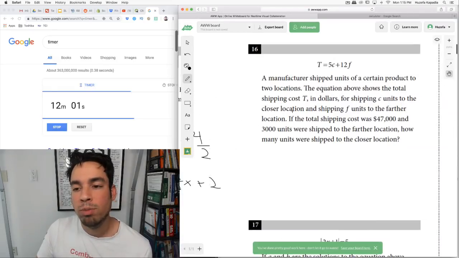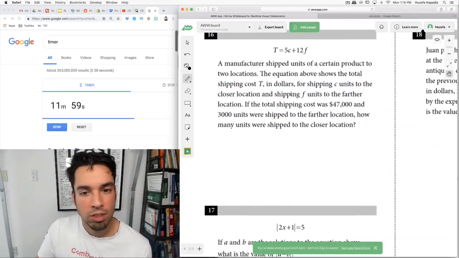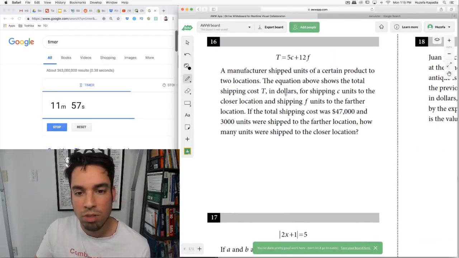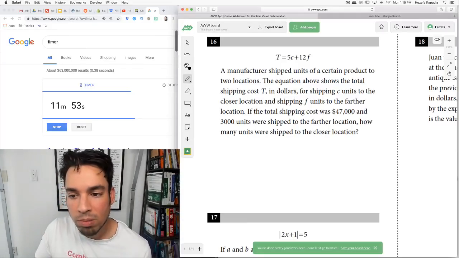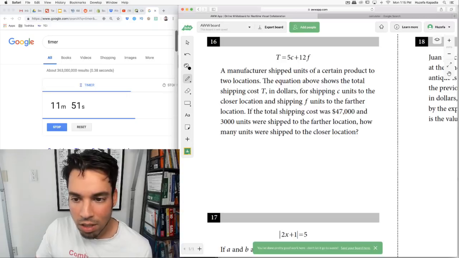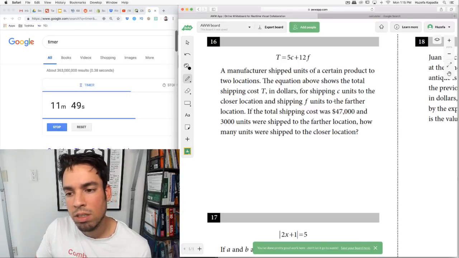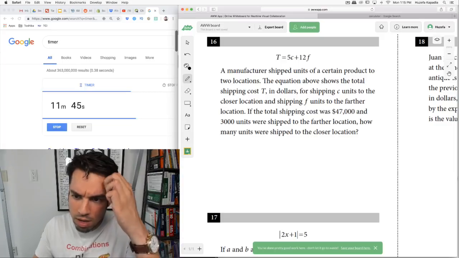Now watch the free response. I'm telling you 16 through 18 are usually a touch easier than those last few. So let's see. And we got 5 questions in 12 minutes. A manufacturer shipped units of a certain product to 2 locations. The equation above shows the total shipping cost T in dollars for shipping units. If the total shipping cost was $47,000.